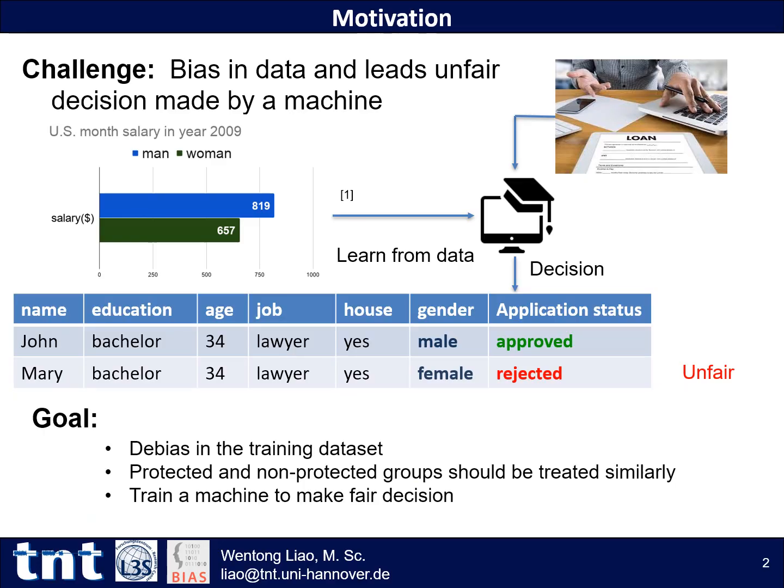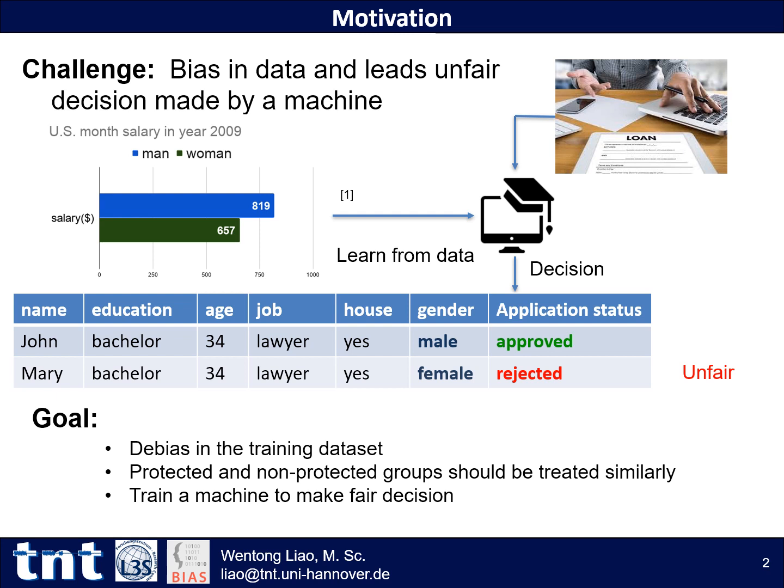Nowadays, supervised learning methods are suffering from bias problems in the collected dataset. Biased data will lead the trained model to make biased or discriminative decisions. For example here, the model made different decisions for two applicants who have the same qualifications. The only difference is that the rejected one is a female.